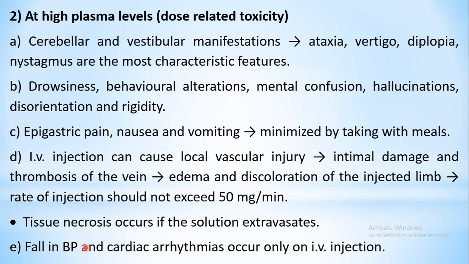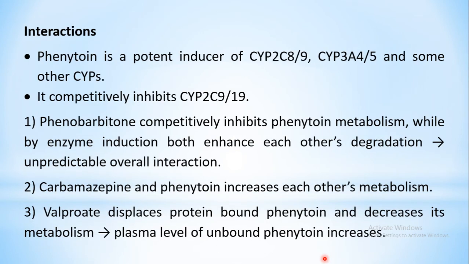Apart from that, fall in BP and cardiac arrhythmias may also be precipitated, but these effects are seen only upon IV injection. So you should be careful while administering this drug to a person who is suffering from cardiovascular complications.